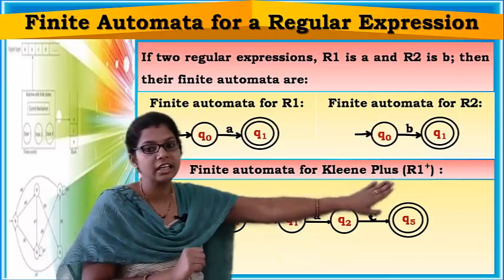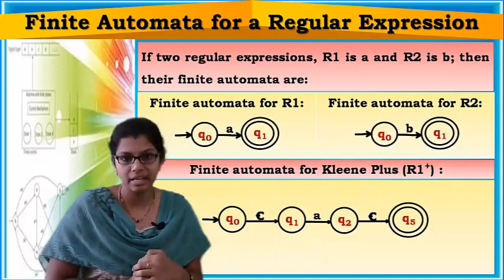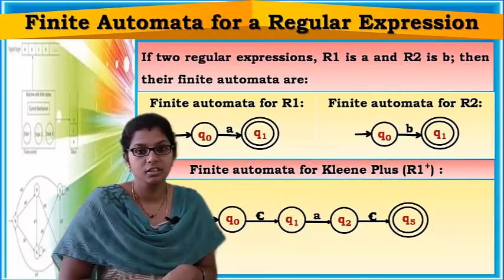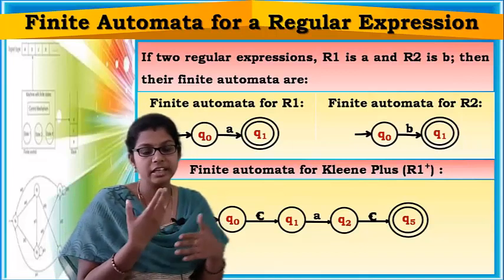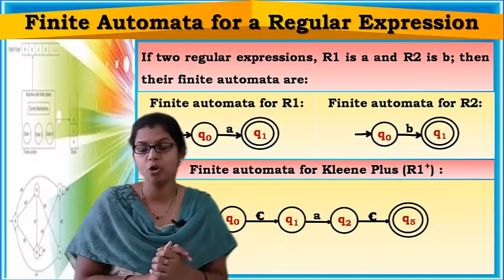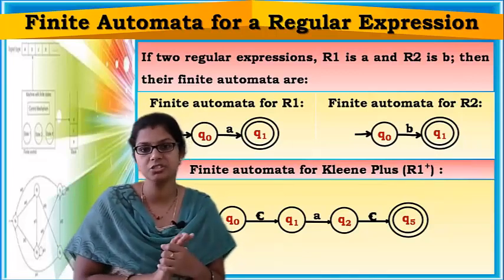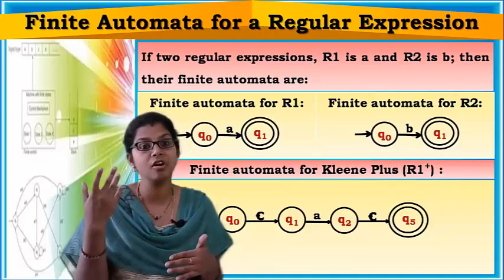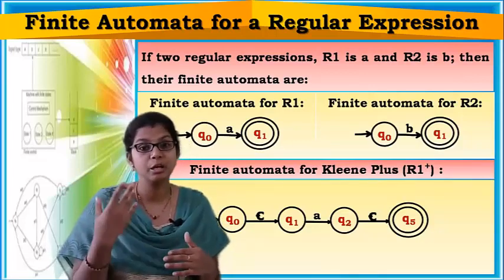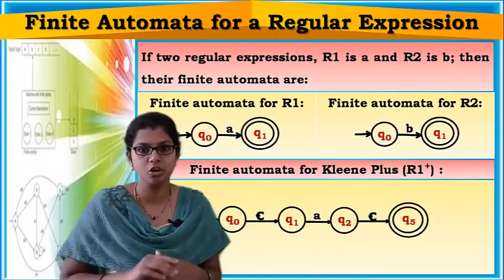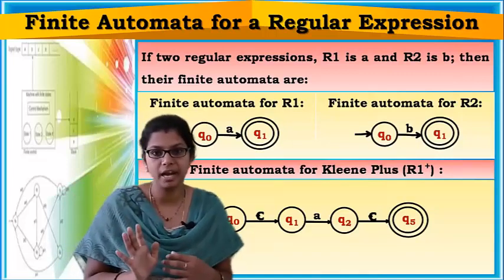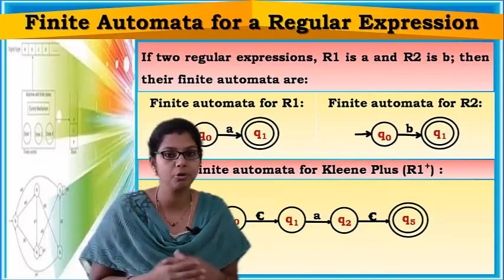But Kleene plus means R1 plus should accept all the strings with any number of A's, except epsilon. Empty cannot be accepted, but it can accept any number of A's.